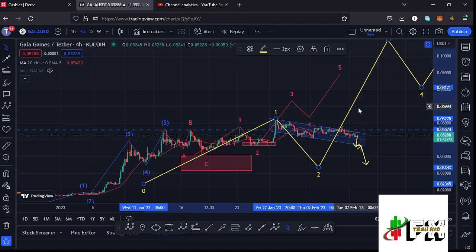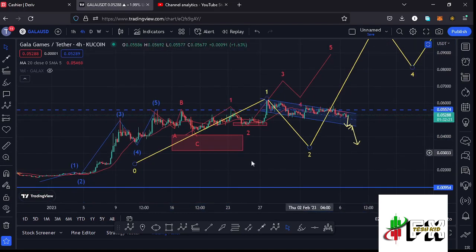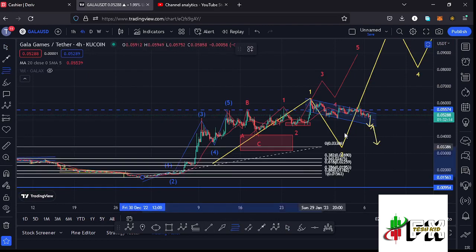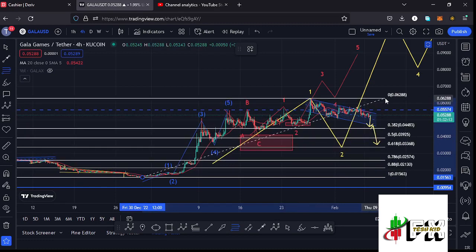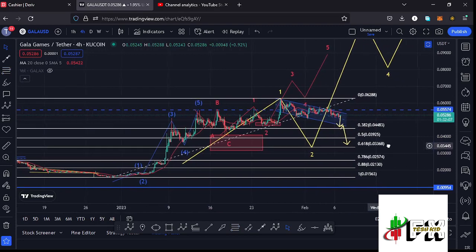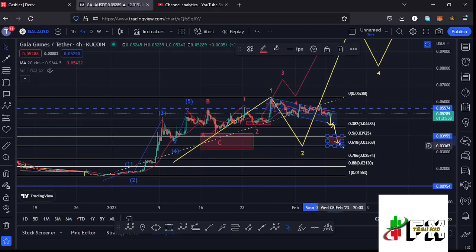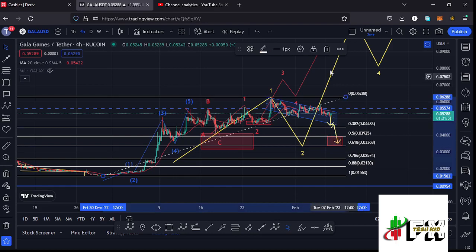And in case that is the move that will play out, then we can sketch out a new target area to the lower side in the formation of that wave 2 by connecting the Fibonacci's from the low of the first wave to the high that we made at around the $0.06288 mark, and we can expect a retracement back to the area between the fib level 0.5 and the fib level 0.618, which lies between the $0.03925 mark and the $0.03368 mark, and that is the minimum that I will expect that second wave to the lower side to do.